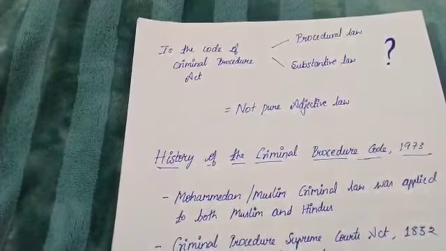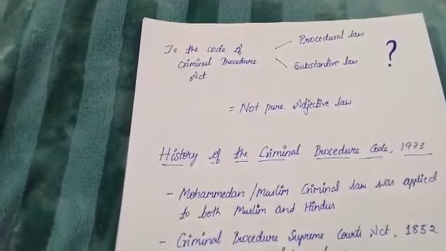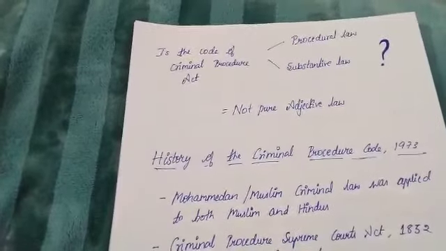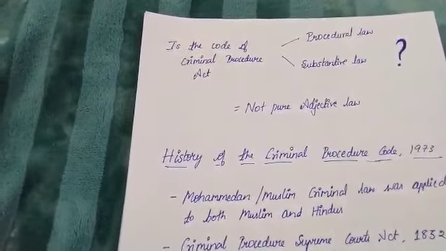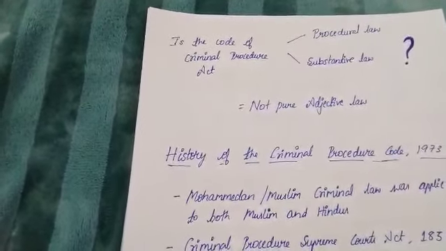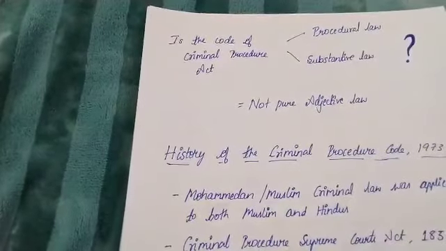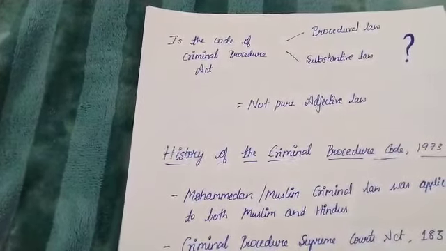For example, chapter 4, power of superior officers of the police and aid to the magistrate and police. In chapter 8, dealing with security for keeping the peace and for good behavior. In chapter 9, order for maintenance of wives, children and parents. And in chapter 11 we find the preventive action of the police.